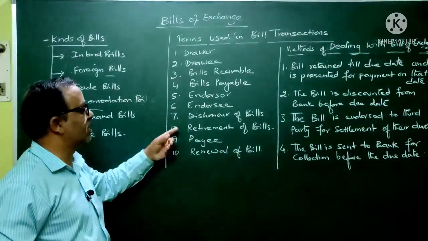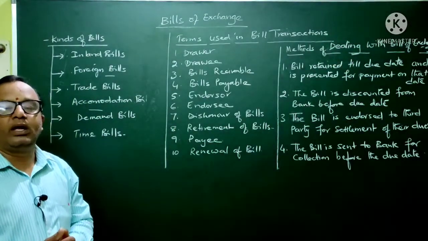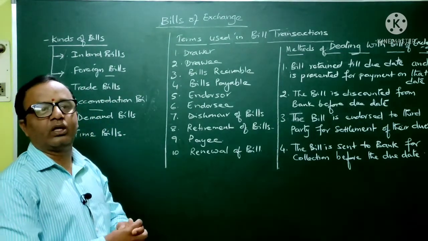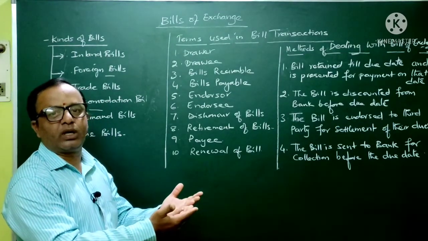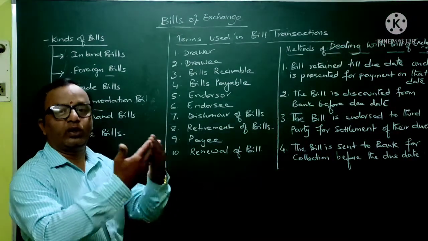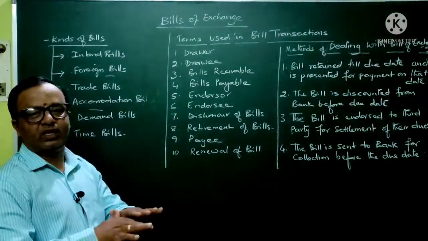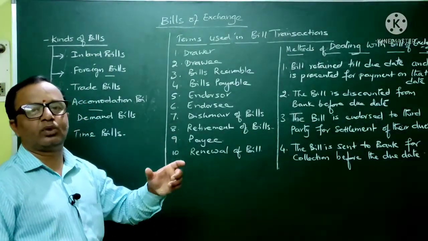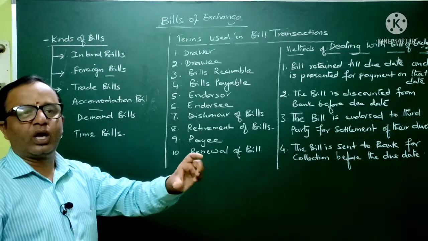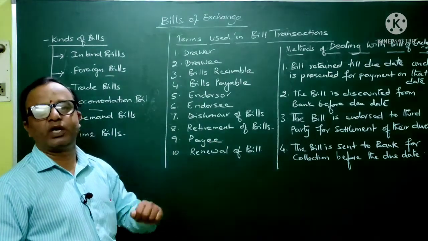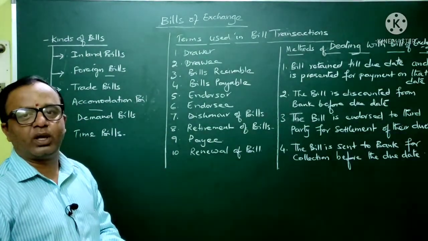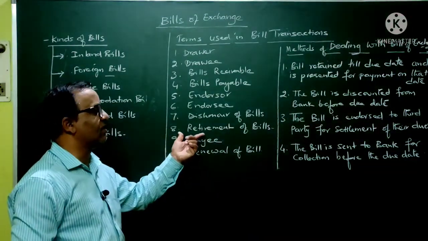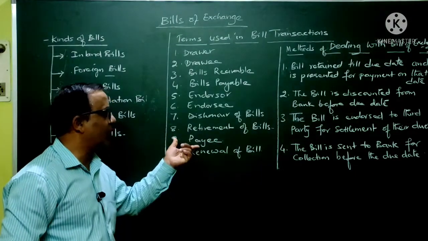Then again, retirement of bill. What is this particular term, retirement of bill? If the drawee, or the person who is supposed to pay the money, the acceptor, pays the money earlier than the due date, then we will say the bill is retired. Just take for example, the drawer has given 3 months time, and after 2 months only the drawee came and paid back the money which he is supposed to pay on the bill, earlier than the due date. Then we will say it is retirement of a bill.